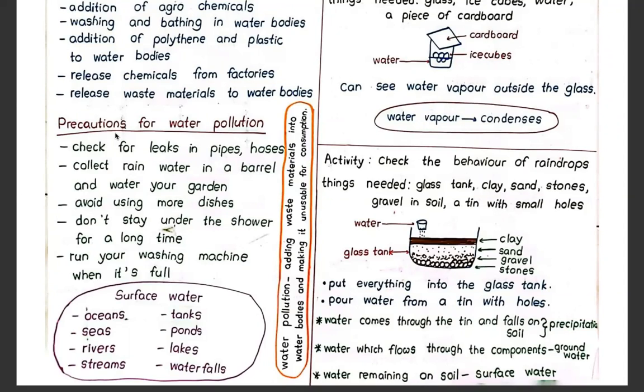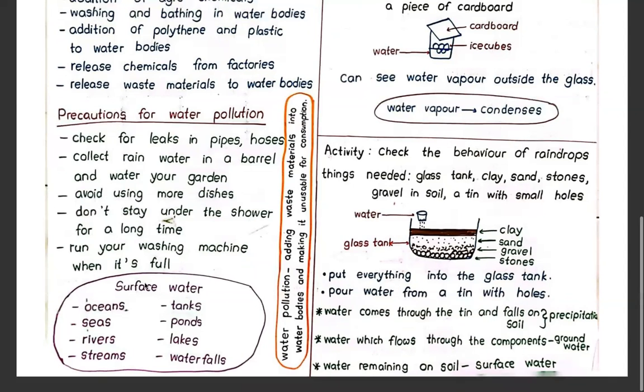Avoid using more dishes. If you try to use more dishes, you will need more water, right? So in order to reduce the amount of water which you will be using, you can avoid using more dishes. Don't stay under the shower for a long time. If you stay under the shower for a long time, you will waste water, right? Then run your washing machine when it's full. If you have a sufficient amount of clothes, you can run your washing machine.